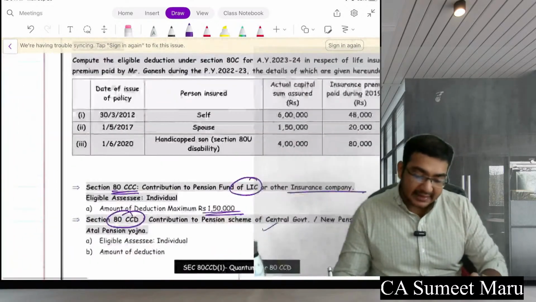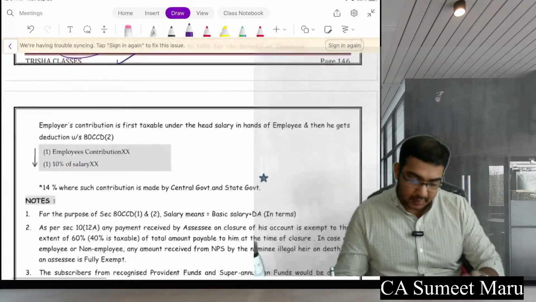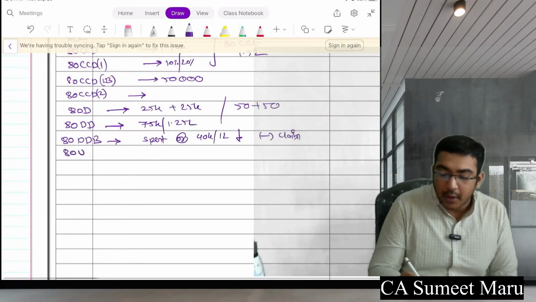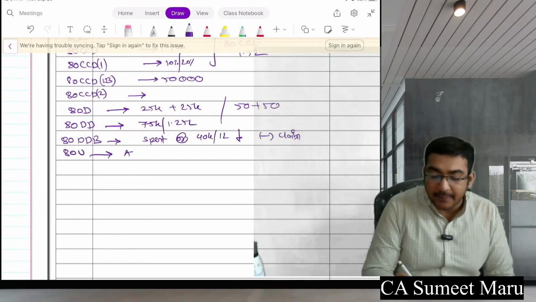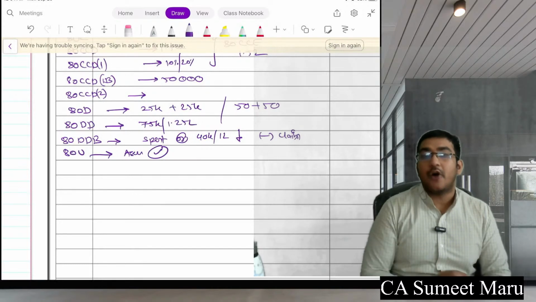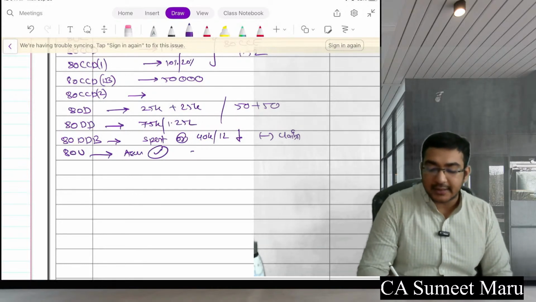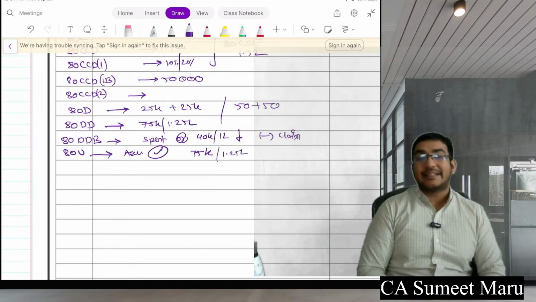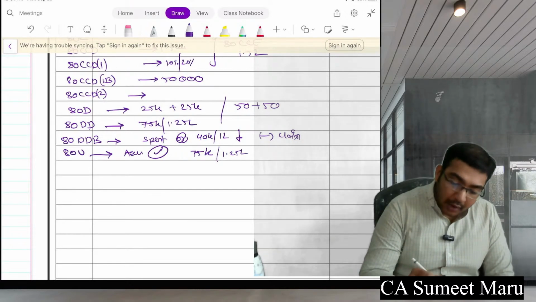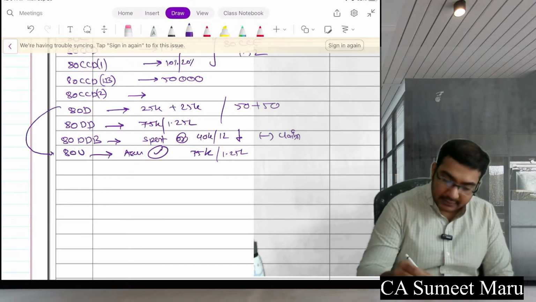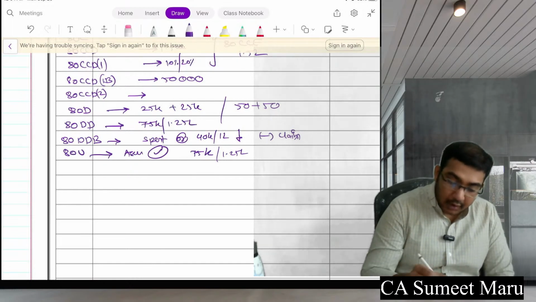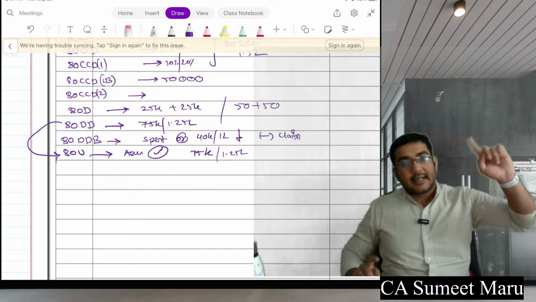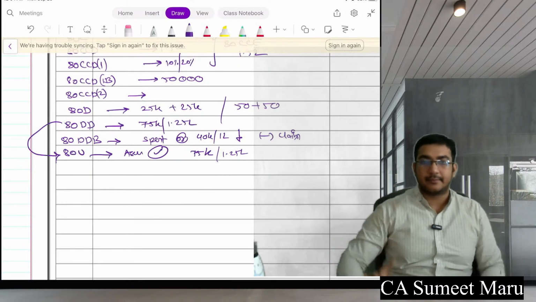Okay, next section. Here is your 80U. In 80U, if the assessee himself is claiming the deduction for being handicapped, the deduction is again 75k for normal disability and 1.25 lakh for severe disability. But if your relative is not claiming this, then you can claim this. Any one of these: either the relative will get it or the assessee himself will get it.